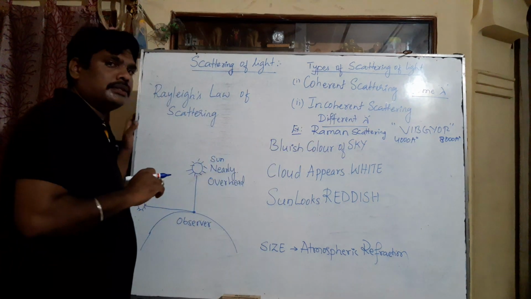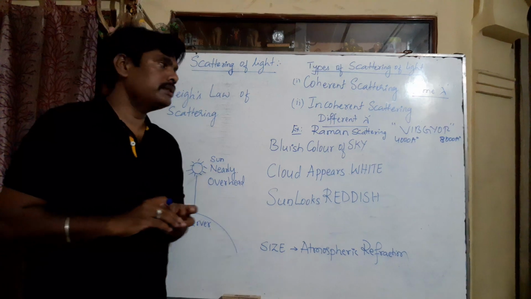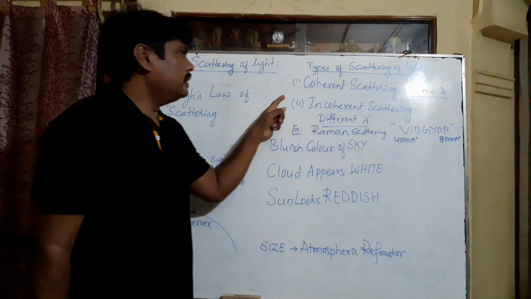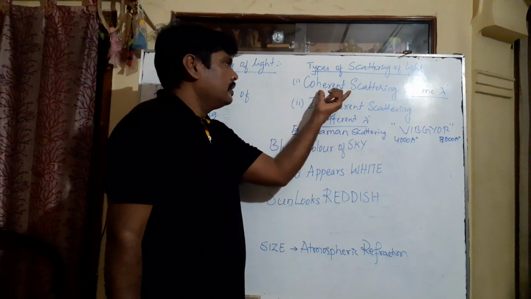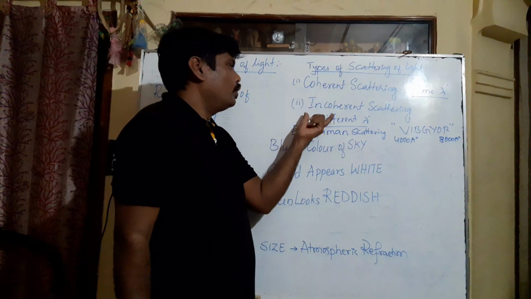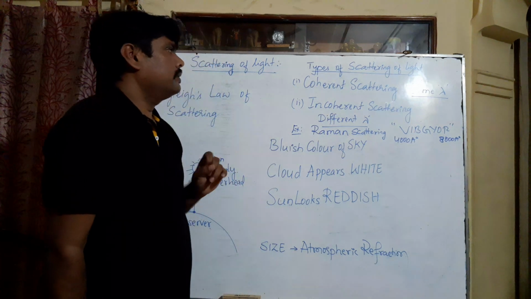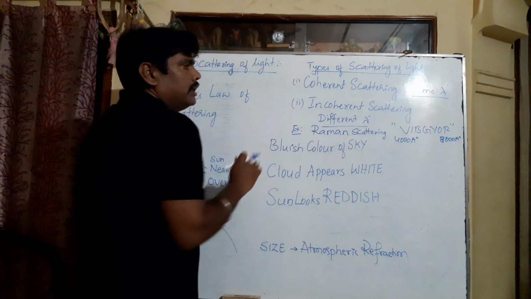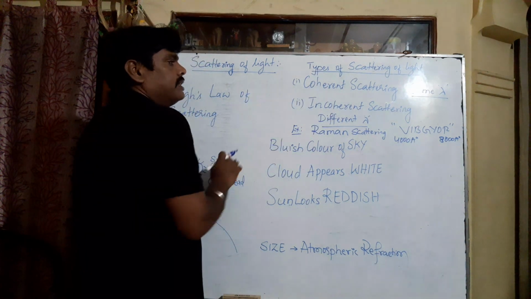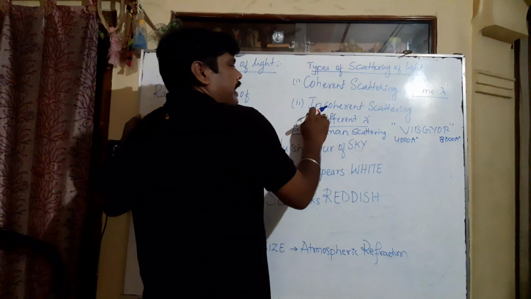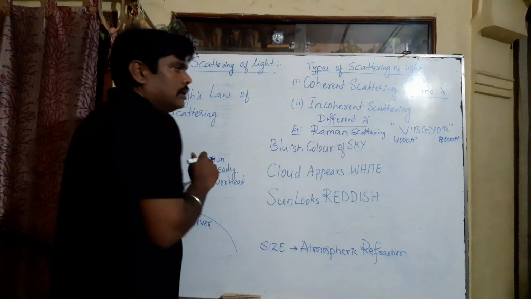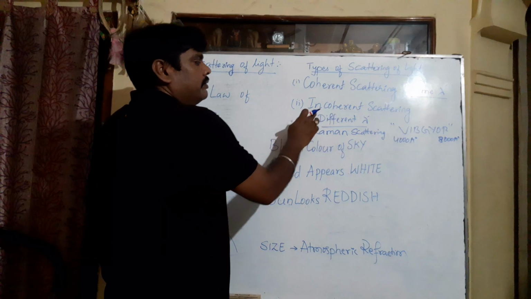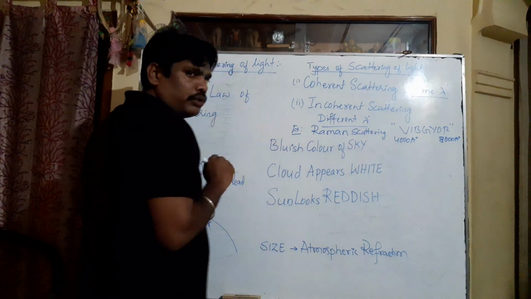See, in the examination, a commonly asked question is to write the difference between types of scattering. The first difference between coherent and incoherent scattering you can write like this. In coherent scattering, the wavelength of scattered light is the same as incident light. In incoherent scattering, the wavelength of scattered light is different from the wavelength of incident light. This is the first point.